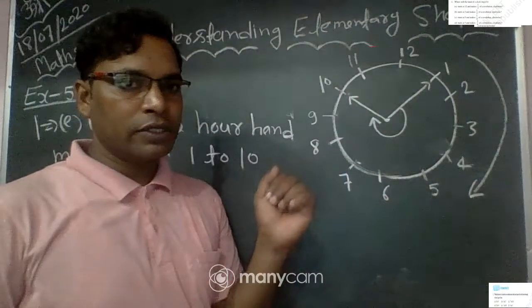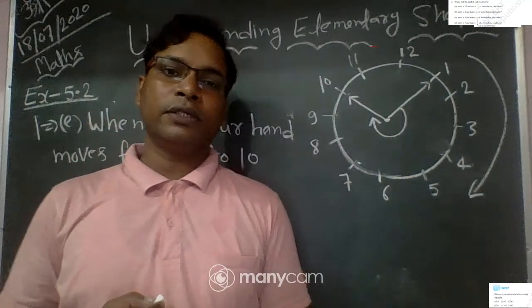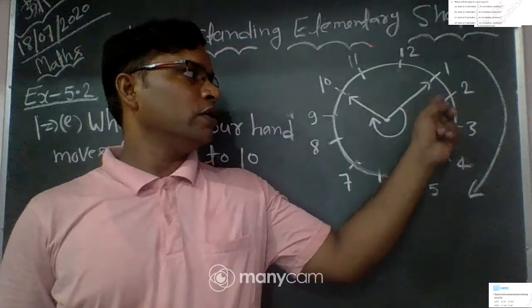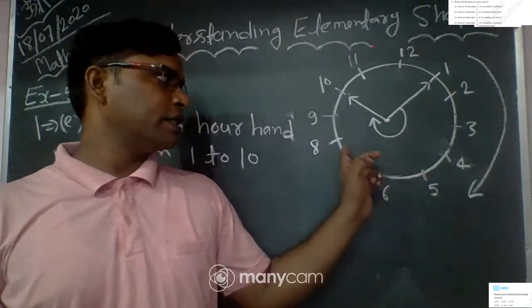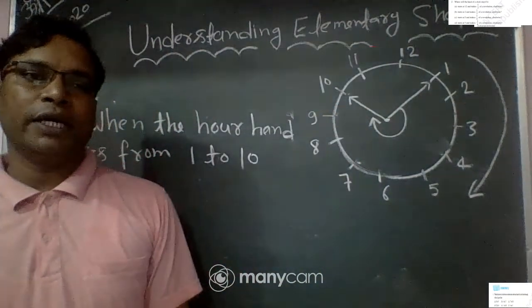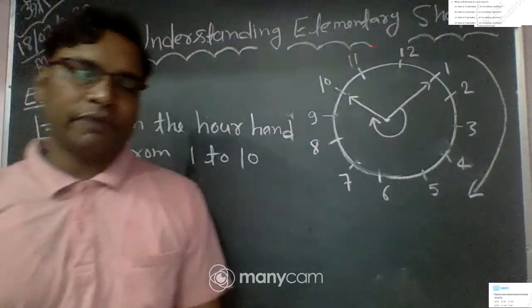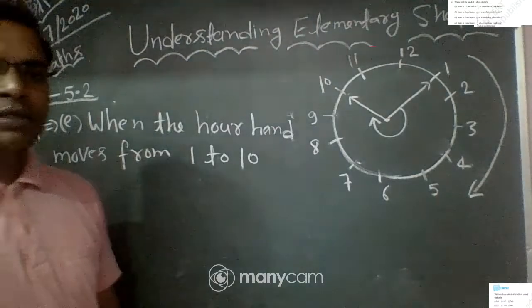This is clockwise revolution. So how many hours do we cover to reach from 1 to 10? So let's see. We count it: 1, 2, 3, 4, 5, 6, 7, 8, 9 hours. Okay, we cover 9 hours. Total hours is 12 hours. Okay, so what is the fraction of revolution? 9 by 12. Okay, because fraction is part by whole.